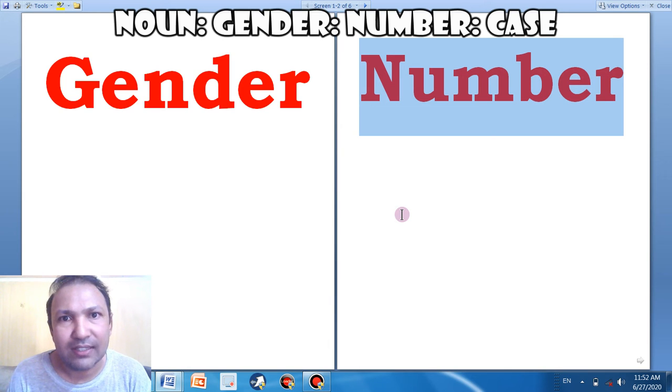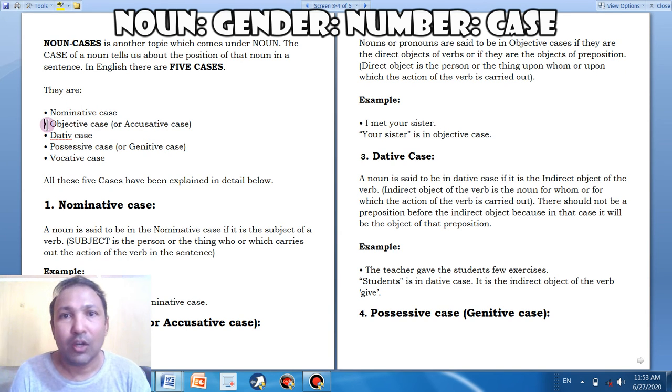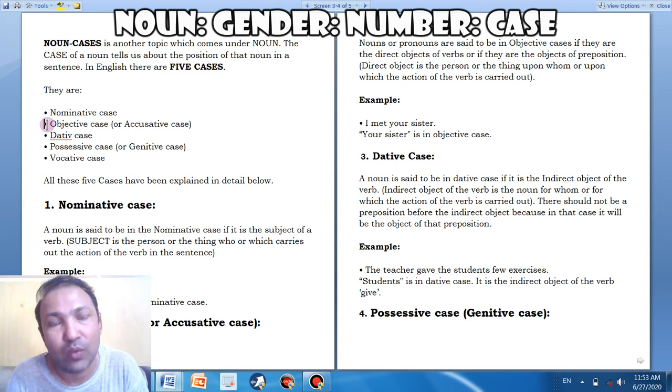So let's talk about the third topic that comes under the noun, and that is case, noun case. Noun case is another topic which comes under noun. The case of noun tells about the position of that noun in a sentence, whether it is working as a subject, as an object, indirect object, direct object, or it is in possessive case. So it shows the position of noun. The word position is important here. Yes, the position of noun in a sentence.